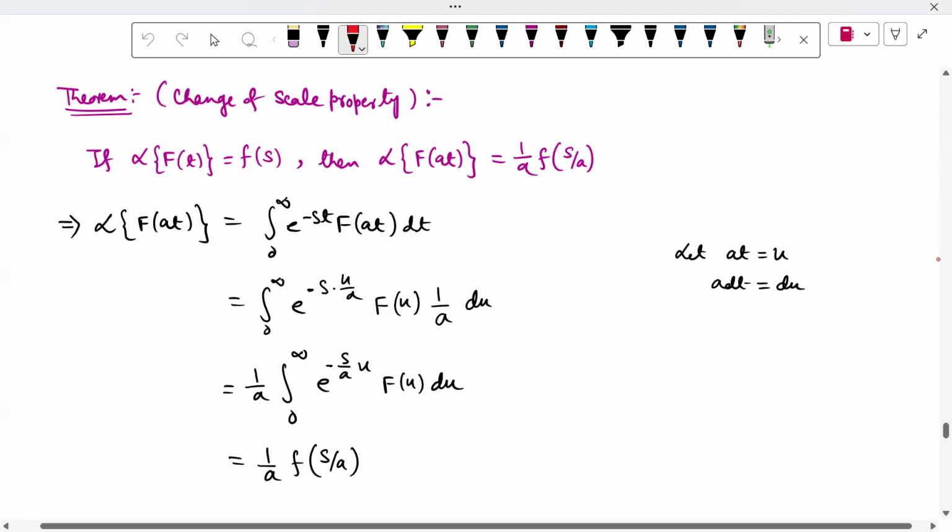Next day we will discuss some derivative and integration properties of the Laplace transform.